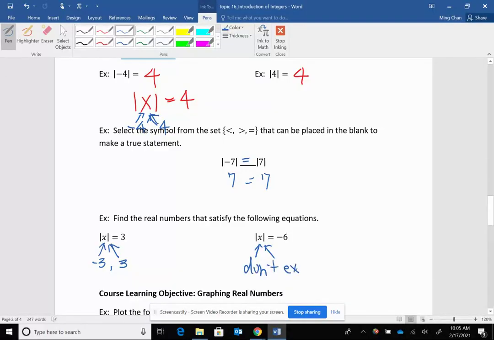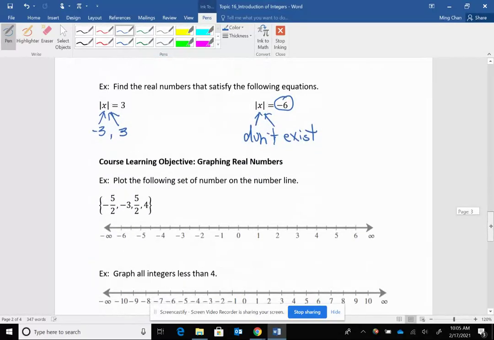It does not exist because whatever comes out of the absolute value has got to be a positive number, not a negative. Okay? It doesn't exist. Whatever comes out of absolute value has to always be positive. It cannot be negative. So absolute value can never equal a negative number. All right.